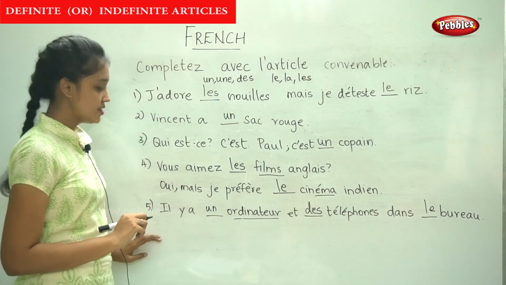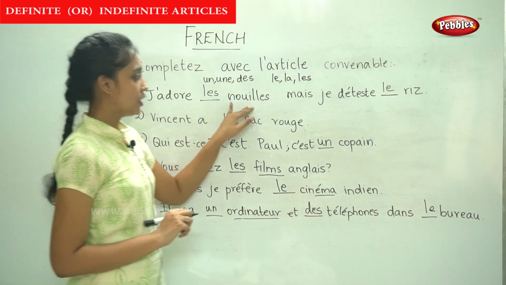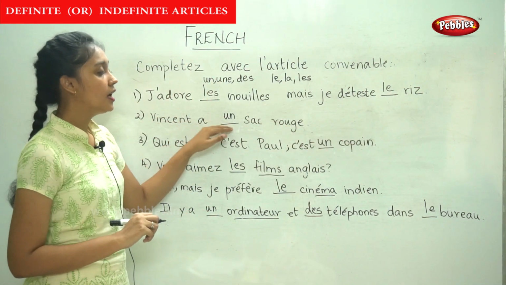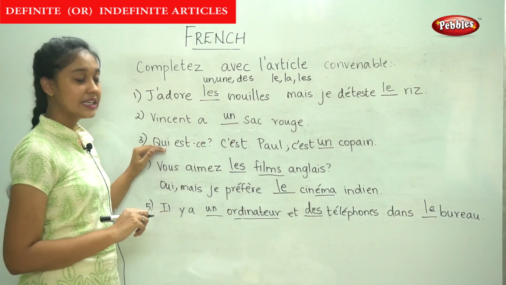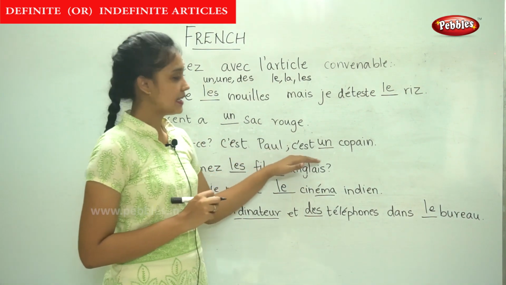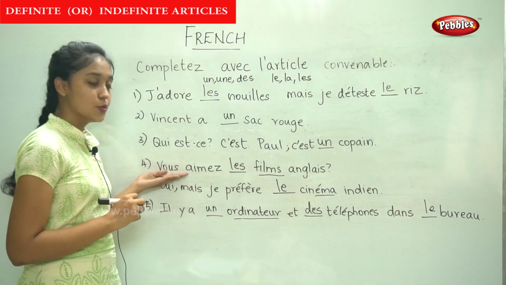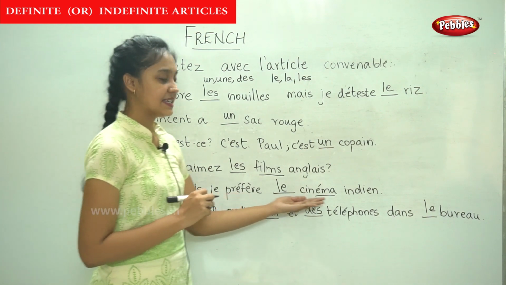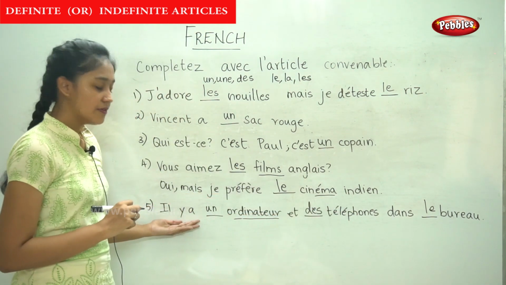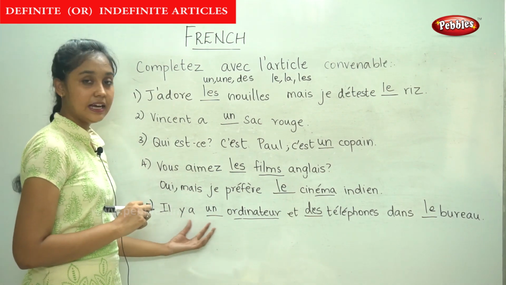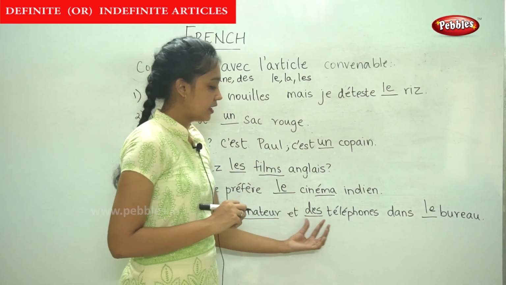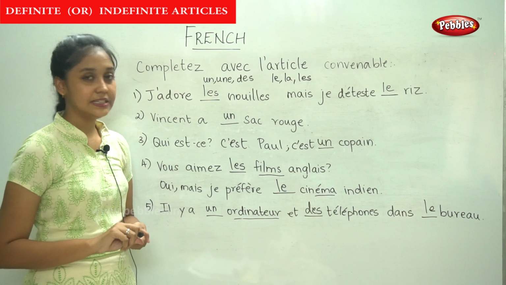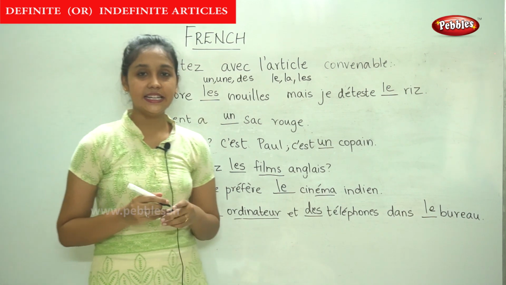I'll read these sentences once again. J'adore les nuits, mais je déteste le riz. Vincent a un sac rouge. Qui est-ce? C'est Paul, c'est un copain. Vous aimez les films anglais? Oui, mais je préfère le cinéma indien. Finally, the last sentence: il y a un ordinateur et des téléphones dans le bureau. So this is how we fill in the definite and indefinite articles.